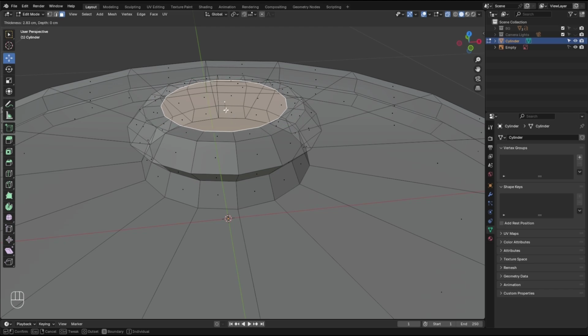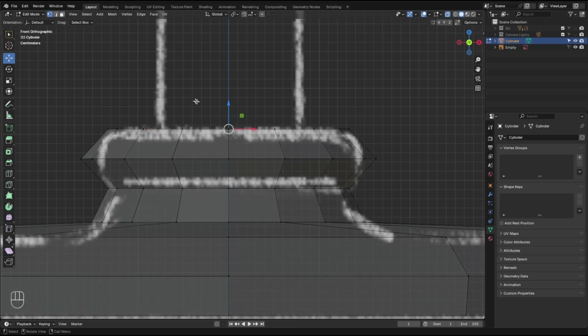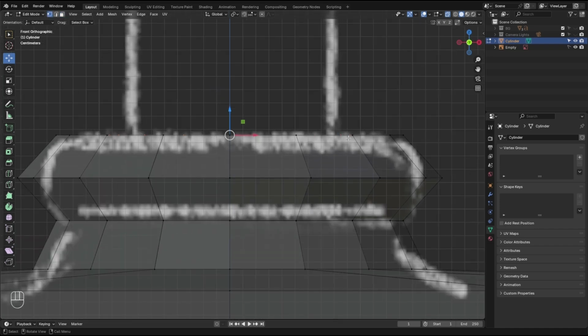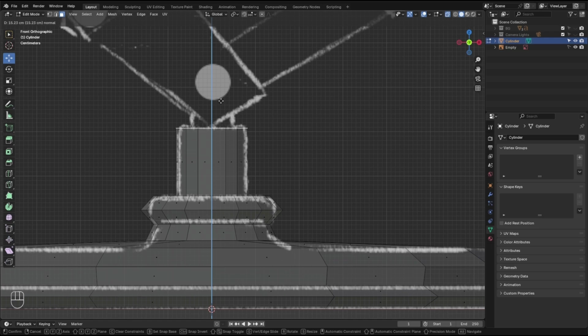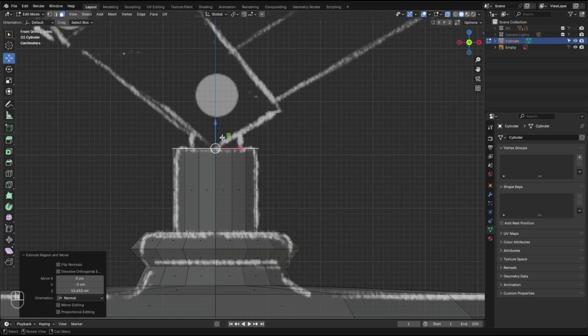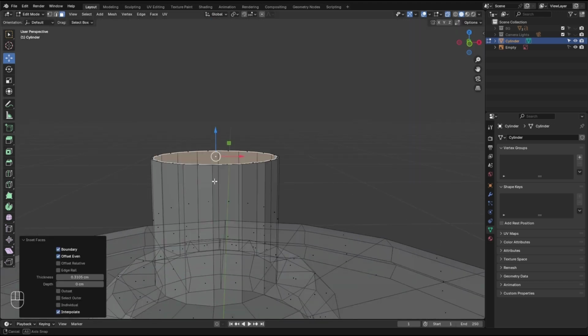And inset, go right, the middle. Where are we? Here. So S, go here. Back to face. E, go up. Again, inset with I.